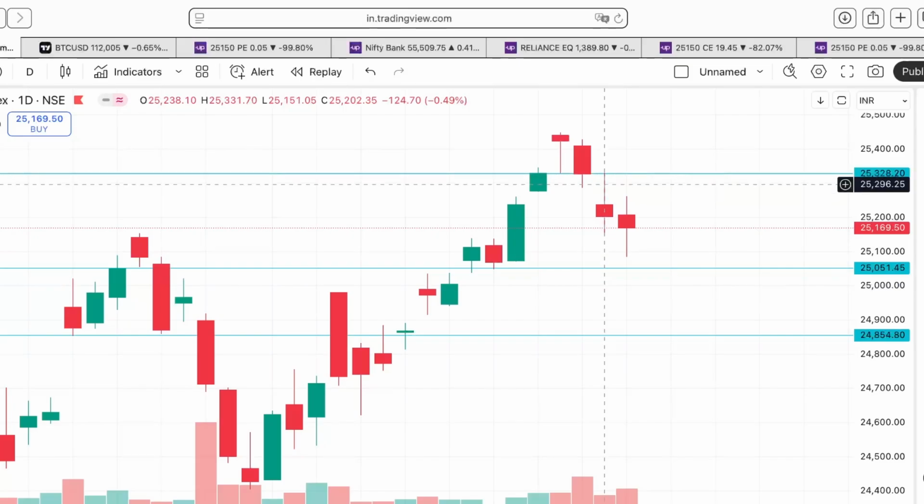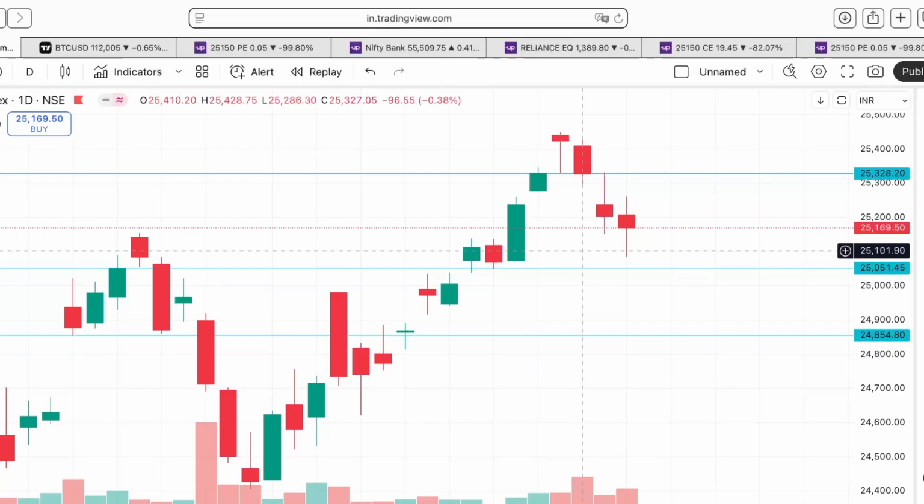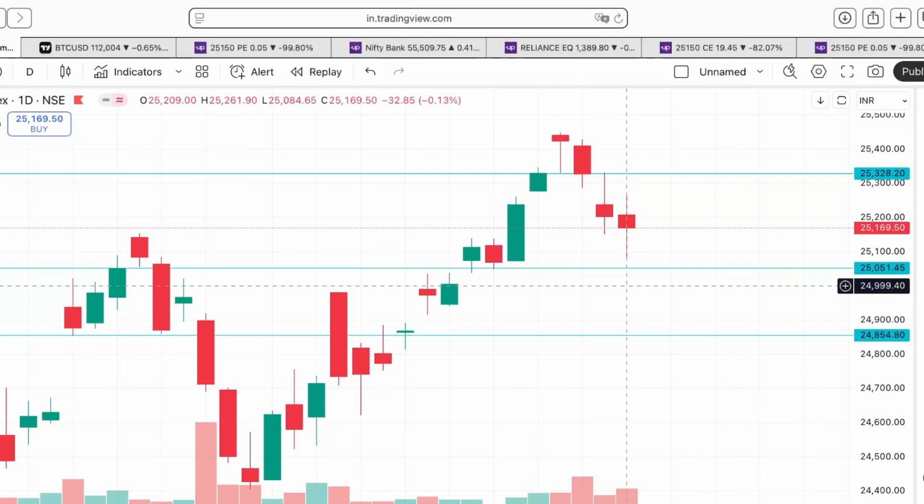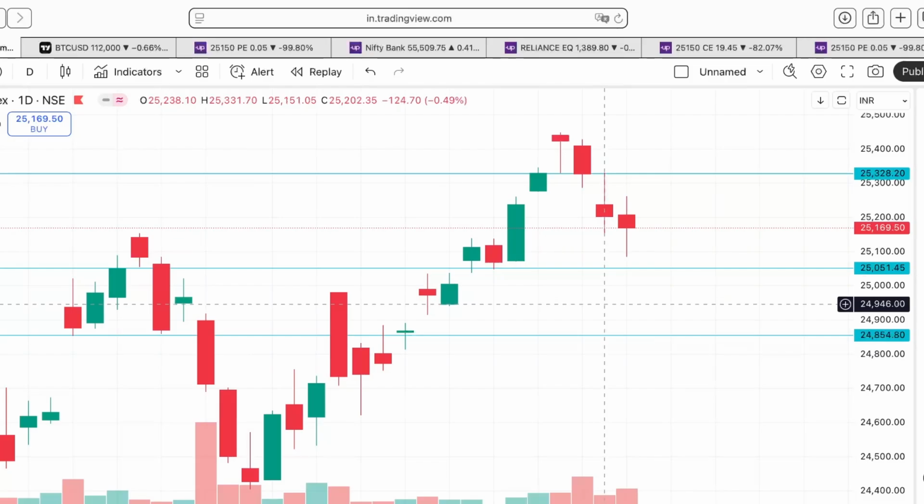One more thing, this price action happened on Friday. I don't take any positional trades on Friday because Nifty expiry is on Monday, and because of that there is a huge theta decay which happens. So why give the seller money?